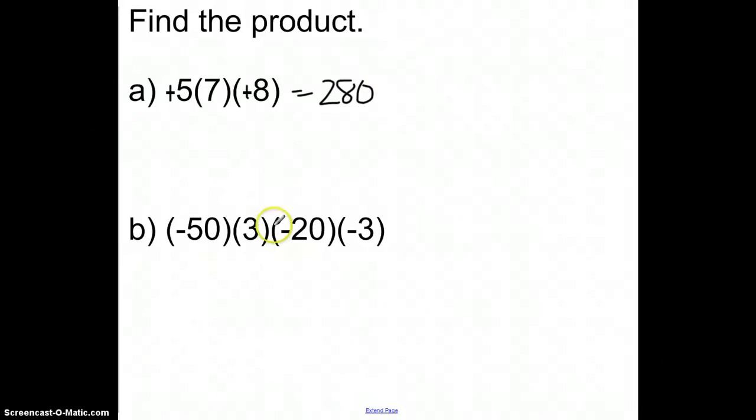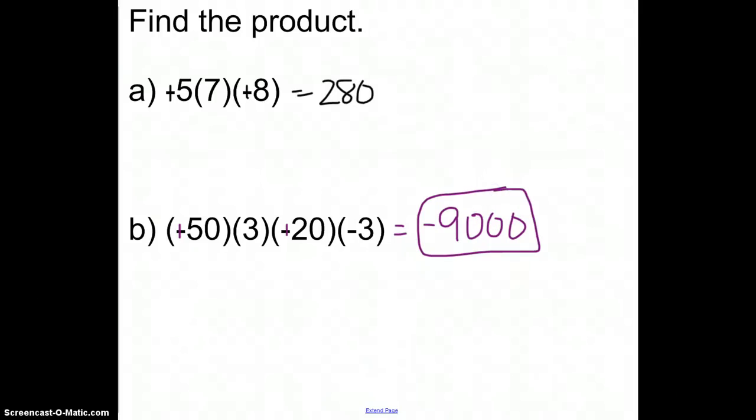Now in this one, two negatives would be a positive. I have one negative that's left over. That means that my answer is going to have to be negative. And I'm just going to go through and multiply my things out. So on this one, 50 times 3 is 150. Times 20 would be 3,000. Times 3 would be 9,000. So your answer is going to be negative 9,000.